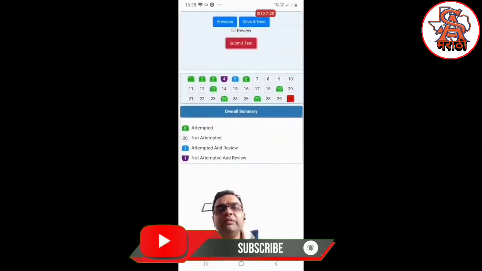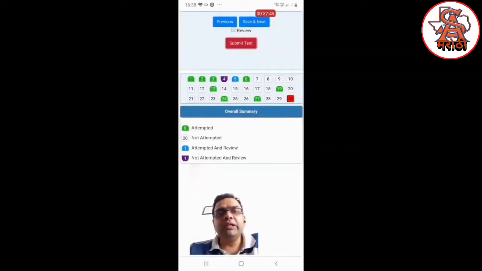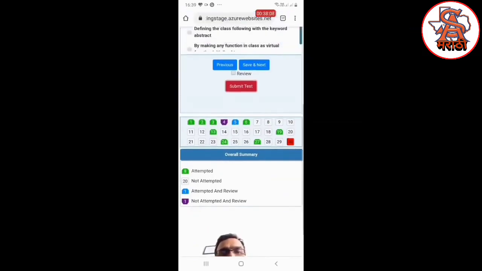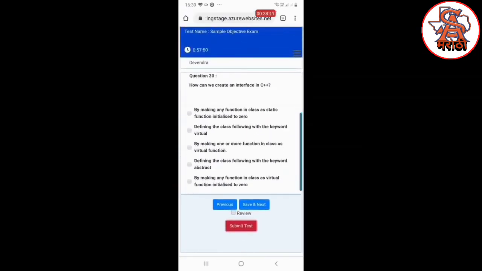At any given point of time, the system will continuously monitor your activity. You will be monitored by the remote invigilator, and all those things will be taken into consideration while your result is being generated. If it is found that you are taking help of some notebooks, books, calculators, or if you are talking with someone while attempting the online exam, then your online exam might be suspended by the examination administrator. So you need to ensure that while attempting the exam, you are not speaking with someone.